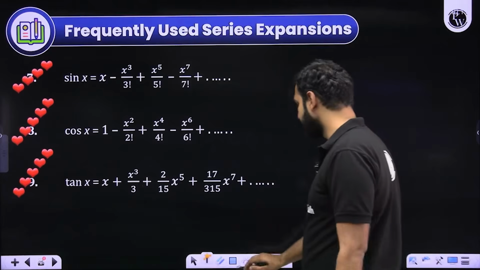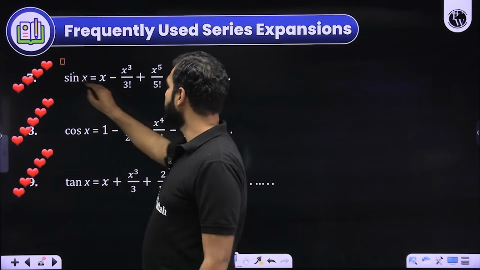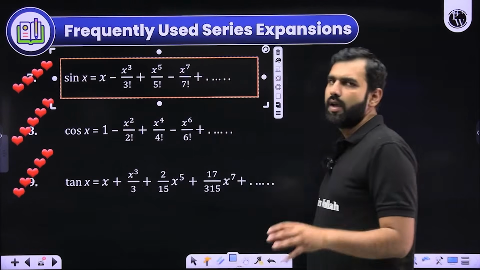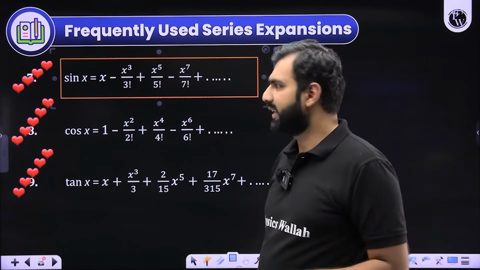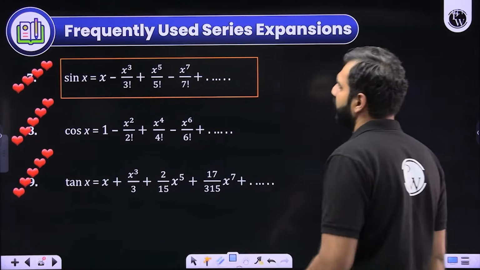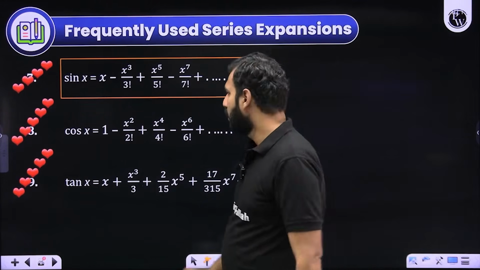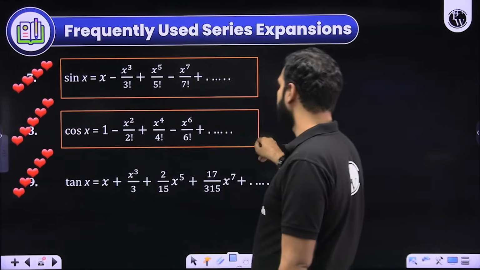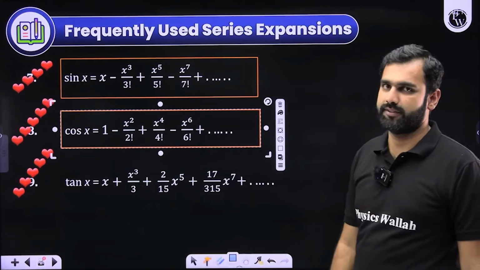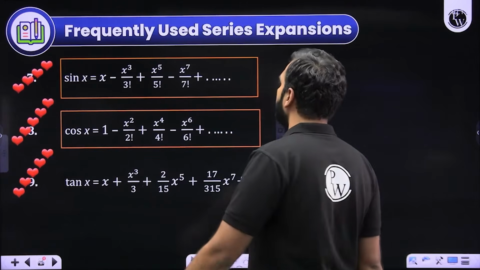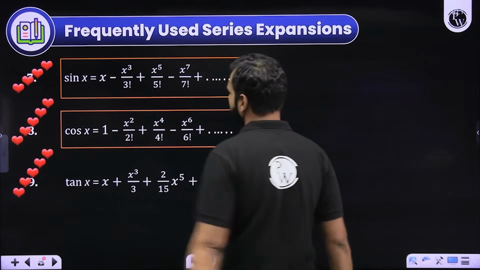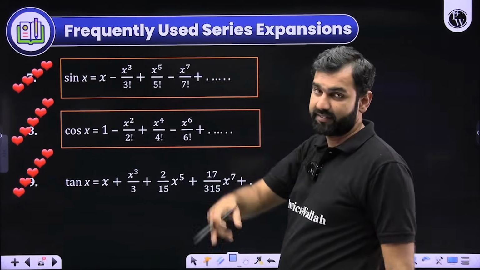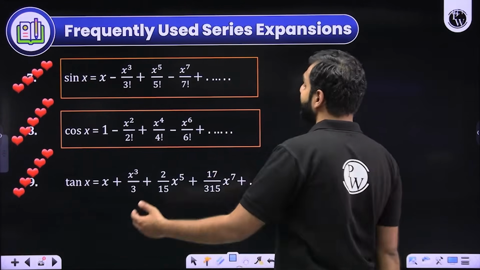What do I mean by that? I'll begin with this. The expansion of sin x. I usually remember it like this, that all the odd powers of x appear with sin x. All the even powers of x appear with the expansion of cos x. What do I mean by that? Here, look at this. We know that sin x is an odd function. So if I replace x by minus x, it should be f of minus x. So that's exactly what it does.